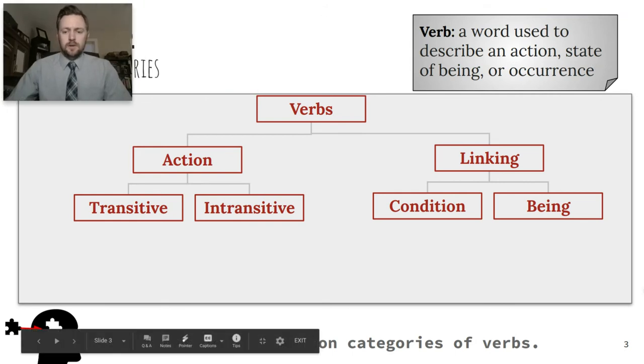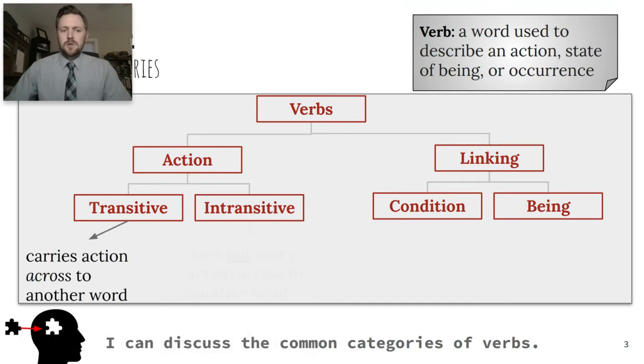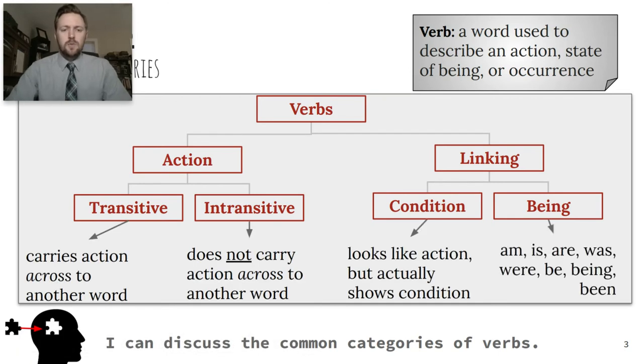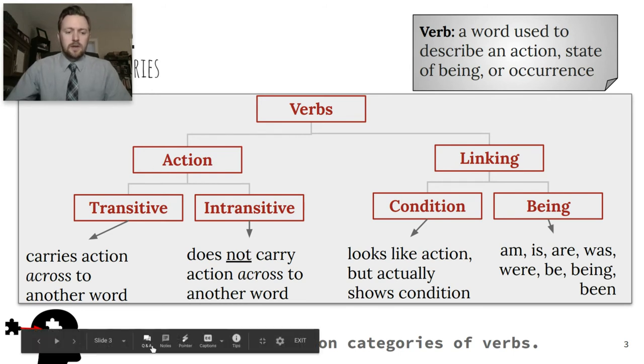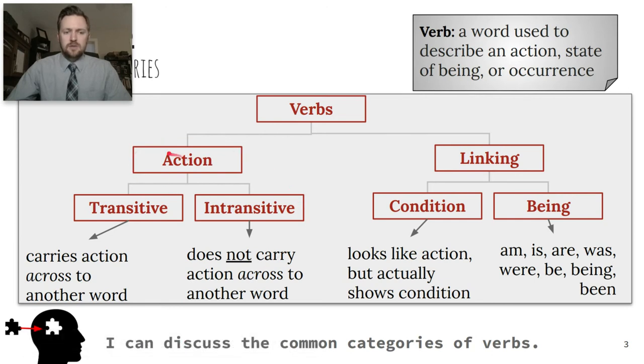Okay, so real quickly, guys, we are talking about verbs and their complements, so we should be able to think through this chart without too much trouble. Under verbs, you can see we have action verbs and we have linking verbs. Two big categories: action verbs, linking verbs. Under action verbs, we have transitive verbs, which carry action across to some other word. And we have intransitive verbs, which do not carry action across to any other words. And then over on the other side of the world, the non-action verbs, we have linking verbs, and they talk about condition or state of being.